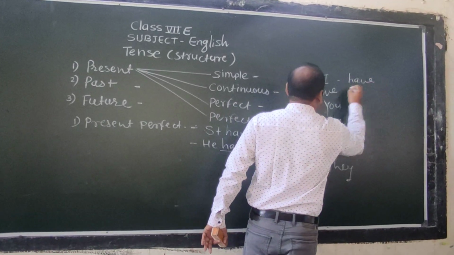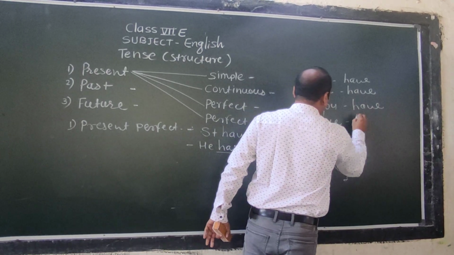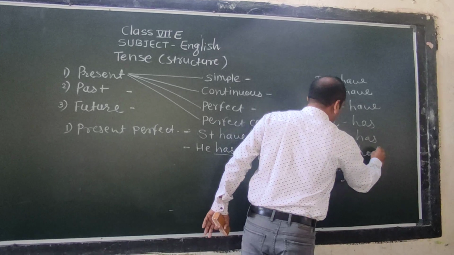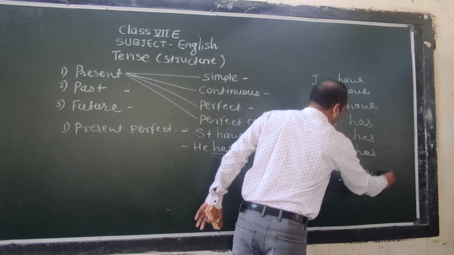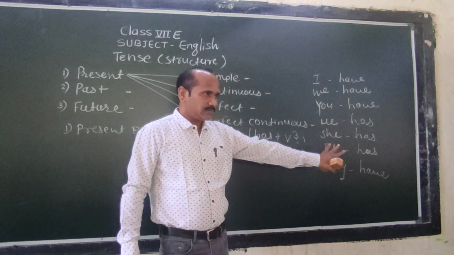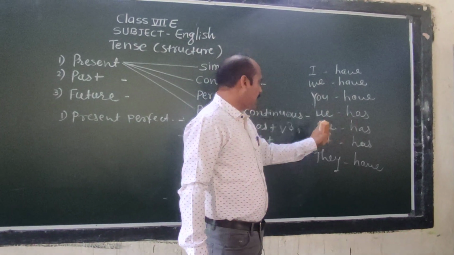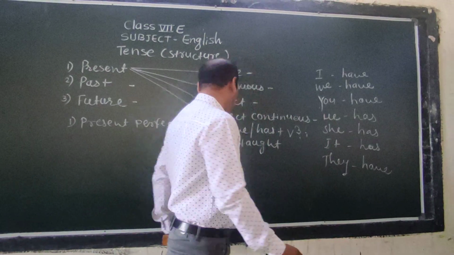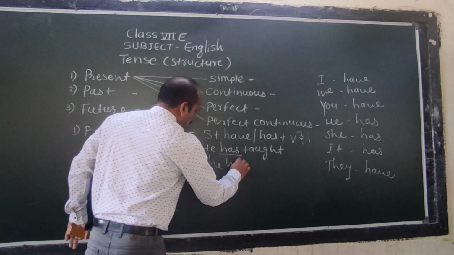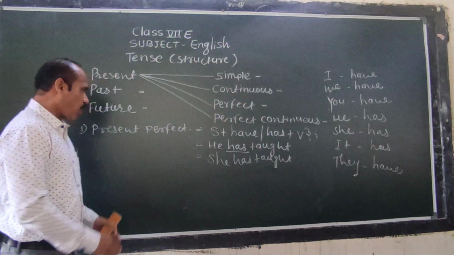I have, we have, you have, he has, she has, it has, and they have. In this way we use have and has. So he has taught, she has taught, they have taught.